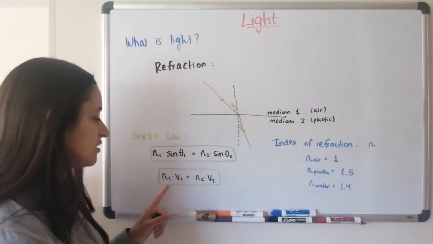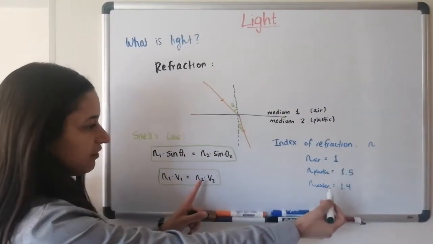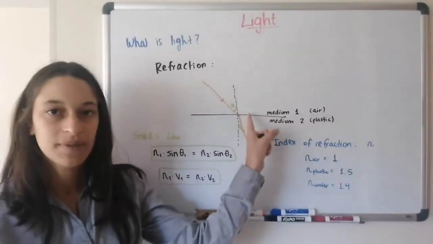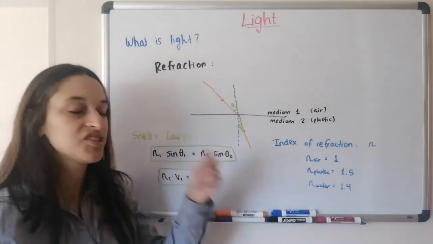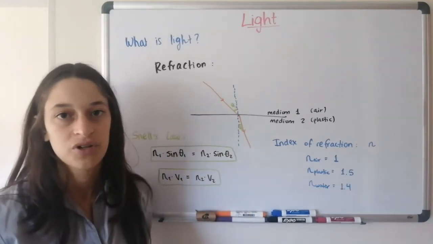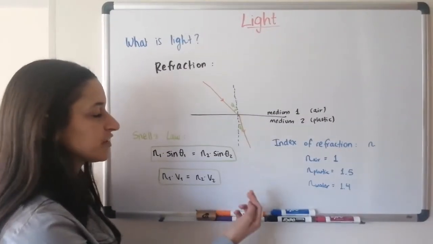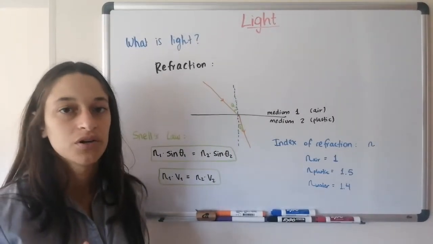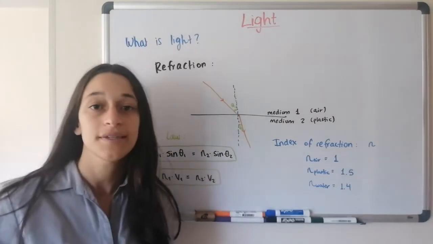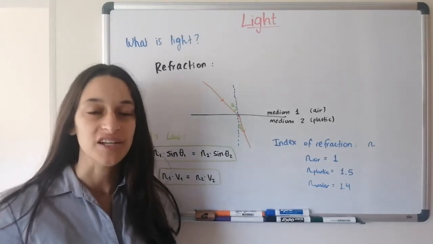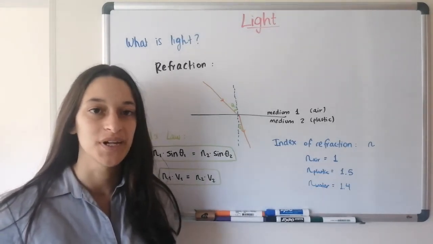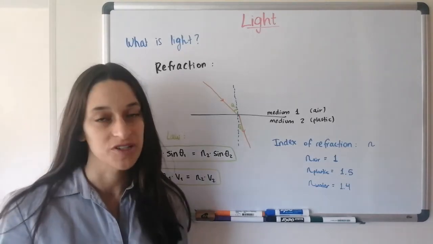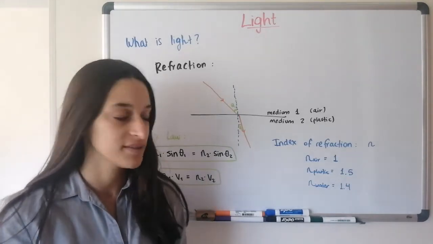So if you know the index of refraction of air and of plastic, for example, and I tell you the speed at which it came in, you can give me the speed at which it came out in the other material. So these two laws will help you figure out both the angle and the speed of the ray when it undergoes refraction. This bending of light can help us understand a phenomenon known as dispersion that causes rainbows and prisms. So let's look a little bit into that.